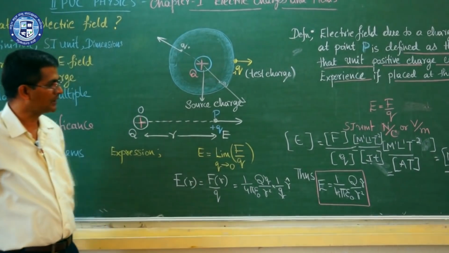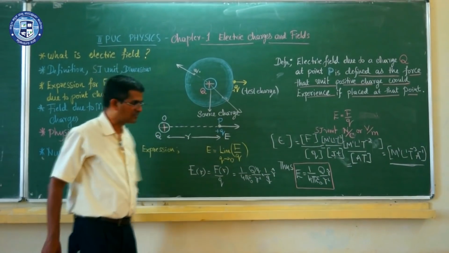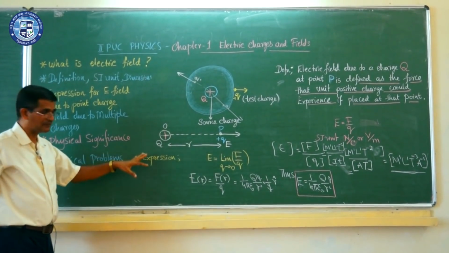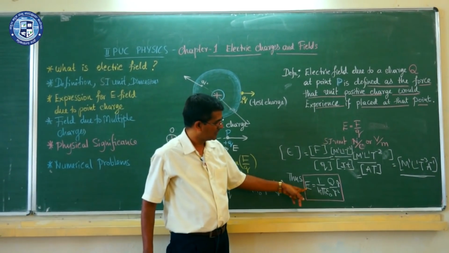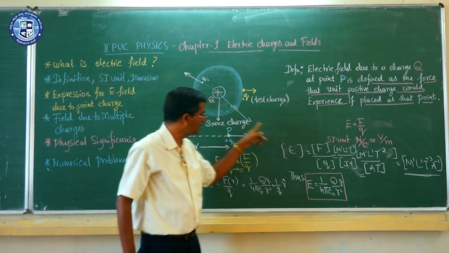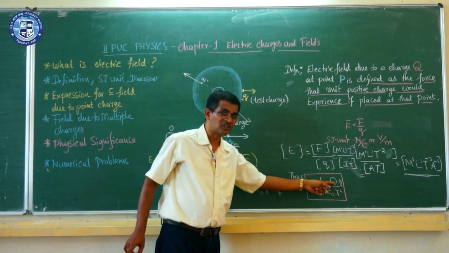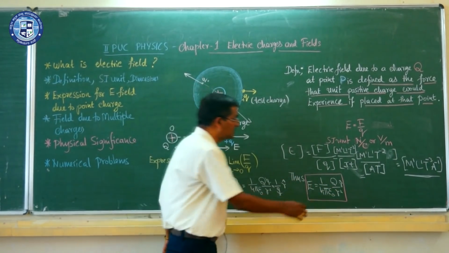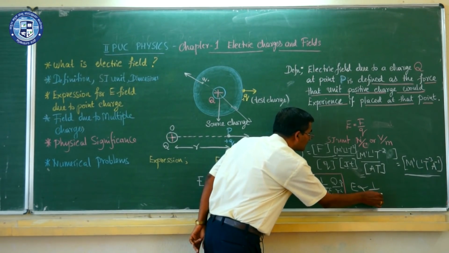And this is very important. Usually you are asked to mention the expression for electric field, explain its terms and state what factors it depends on. In this equation, it is independent of the magnitude of the test charge. It depends only on the magnitude of the source charge, and E is inversely proportional to the square of the distance.